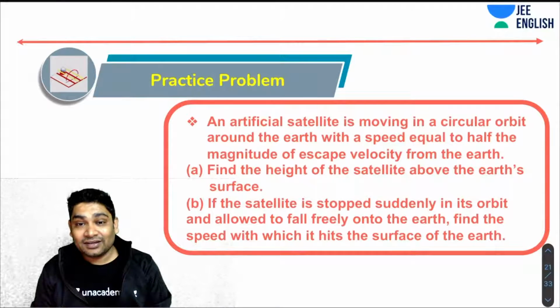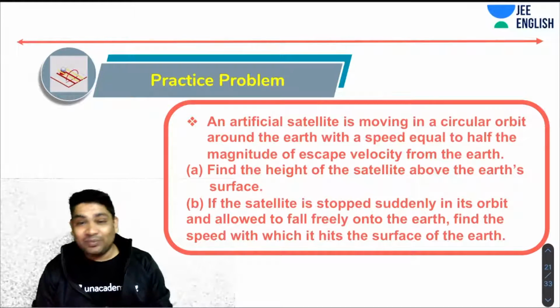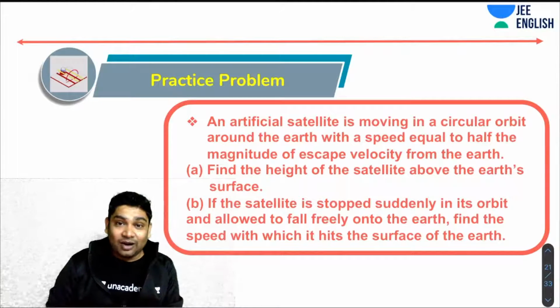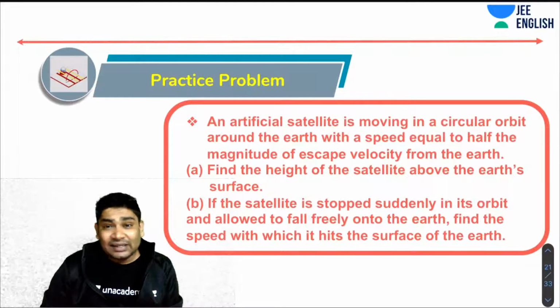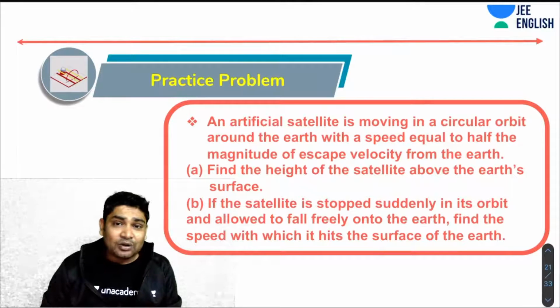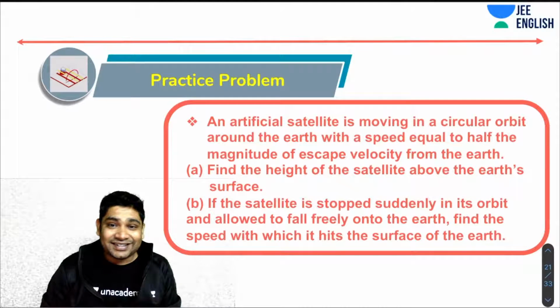So try this. Let's see if you've been paying attention. Think how you can solve this. So what has been given to you? You have been told the orbital velocity. We already know how to relate orbital velocity to the radius, right?